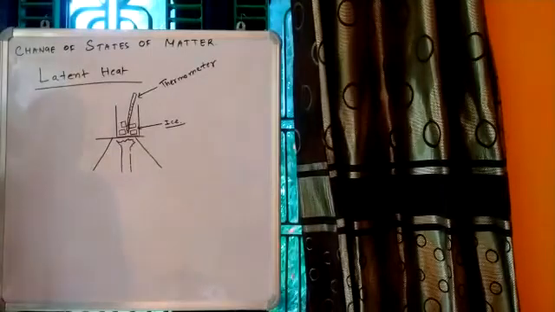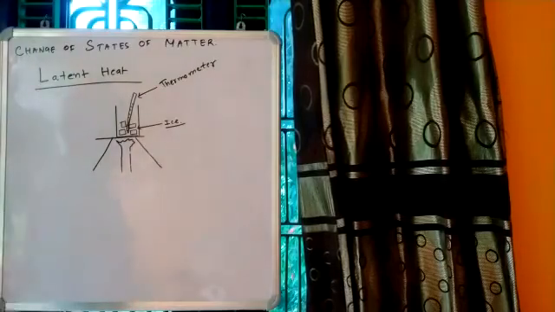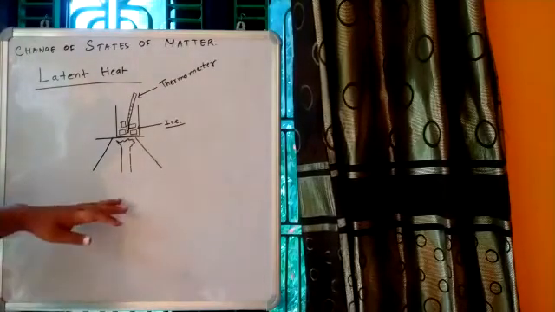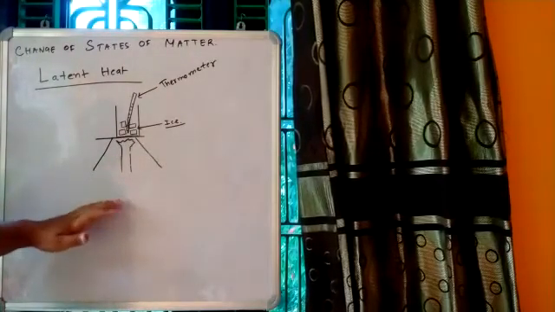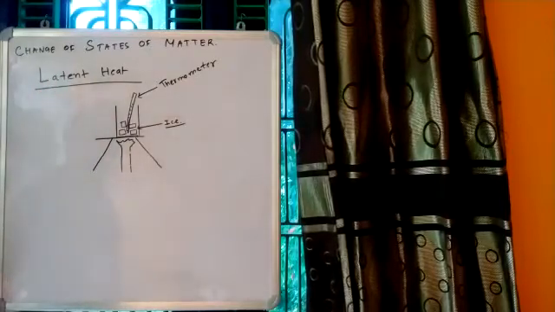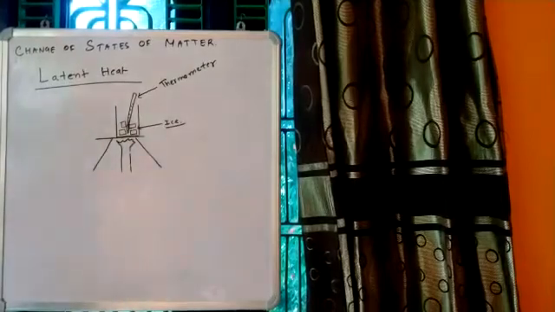Now there is one important concept which you have to understand, which is latent heat. So what is latent heat? To explain latent heat, I have drawn this diagram, and there is an activity in your book, activity 1.12.